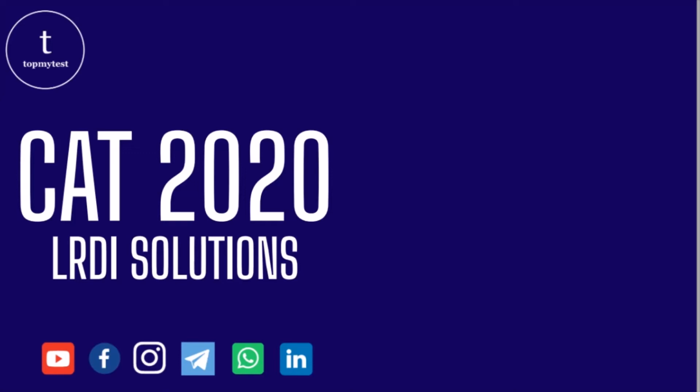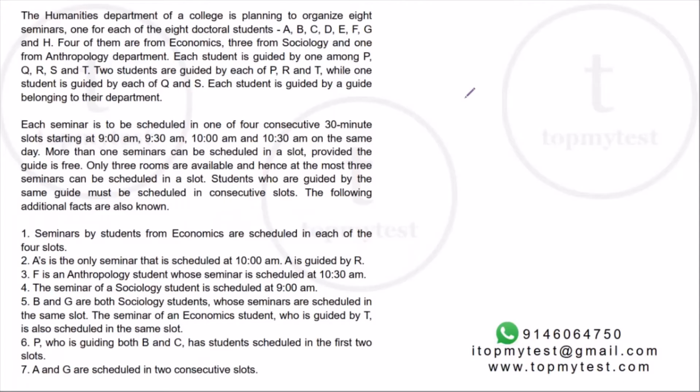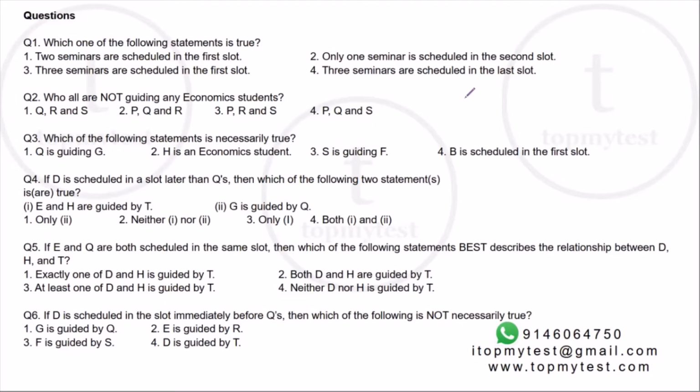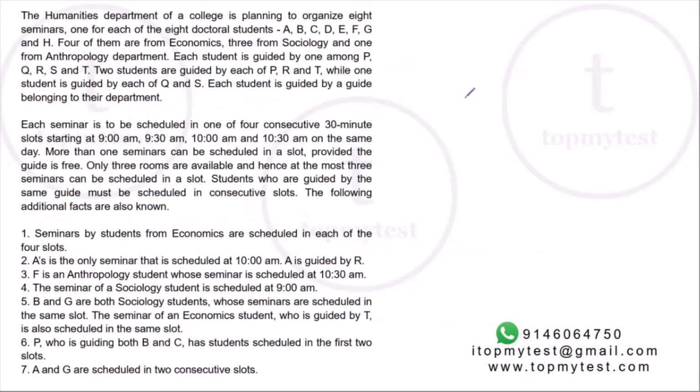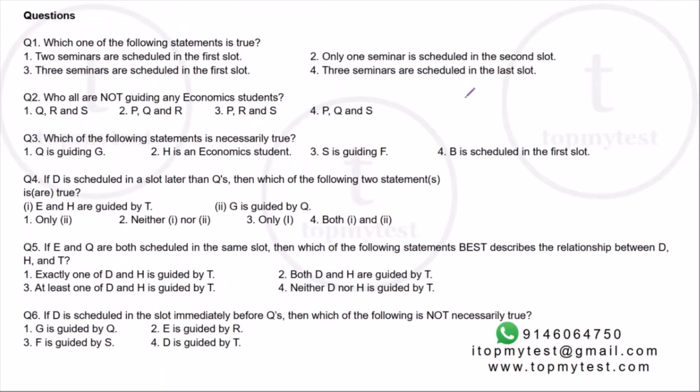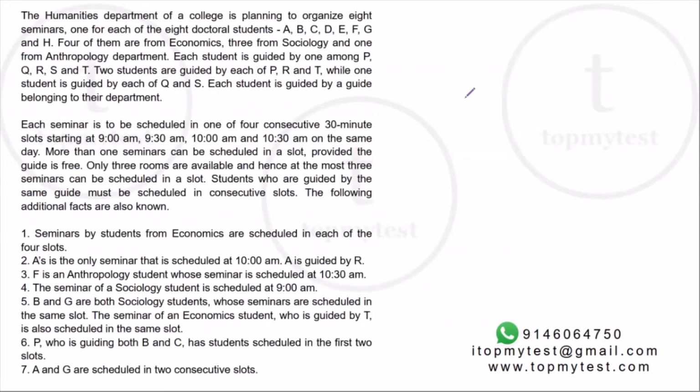Hi, welcome to this session on CAT 2020 LRDI solutions. This is a question from CAT 2020 slot 2. This is a 6 question set. It is based on analytical puzzles, arrangements, distributions, etc. Pretty voluminous data, and the questions are indeterminate, so you'll not be able to get the exact set completely.